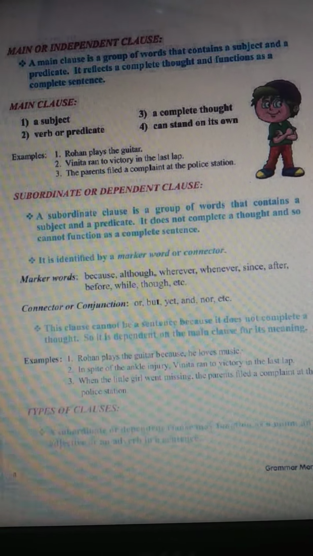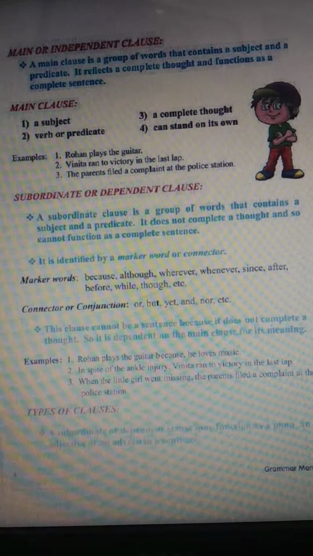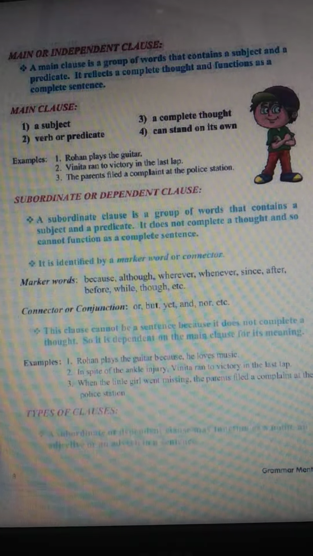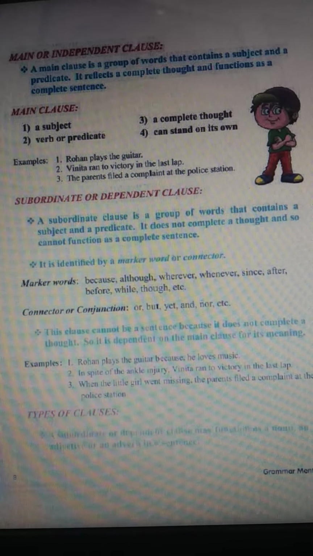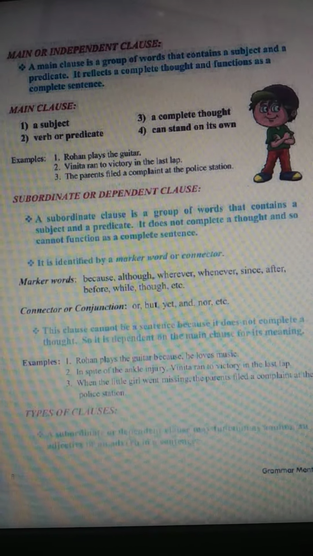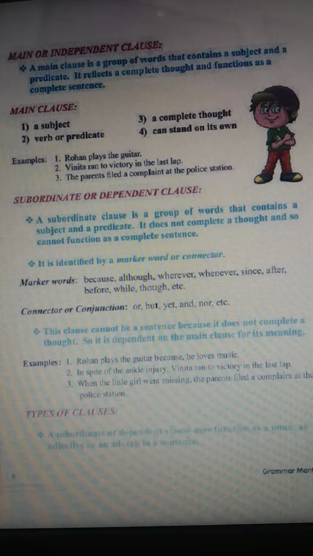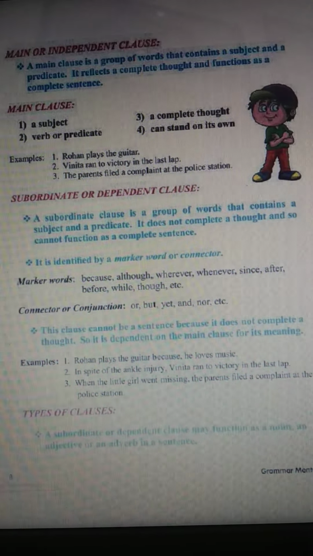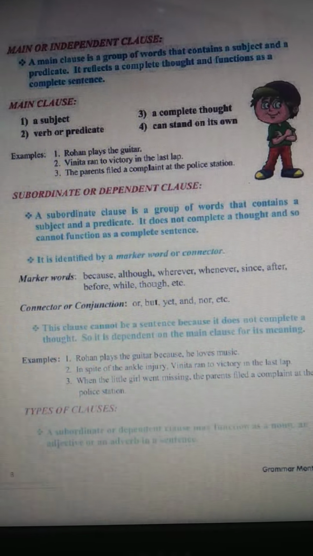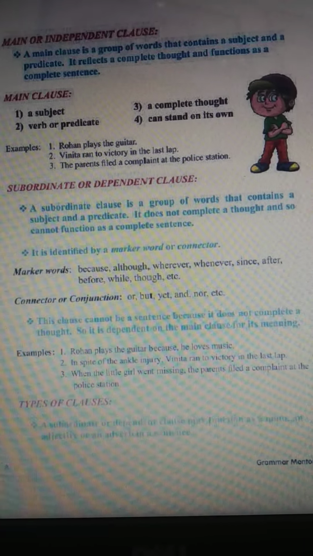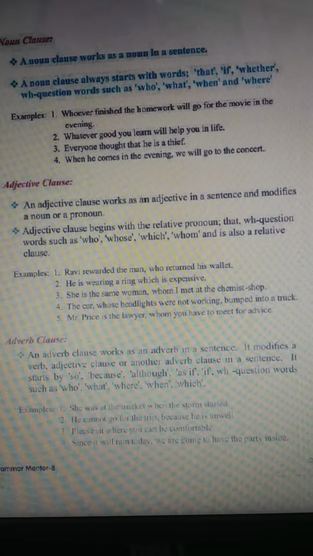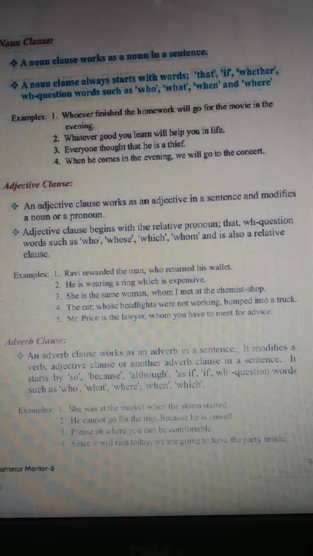For example, Rohan plays the guitar because he loves music. In spite of the ankle injury, Vinita ran to victory in the last lap. When the little girl went missing, the parents filed a complaint at the police station. So these are all examples of subordinate or dependent clauses. Now, types of clauses. A subordinate or dependent clause may function as a noun, an adjective, or an adverb in a sentence. So the first one is the noun clause.